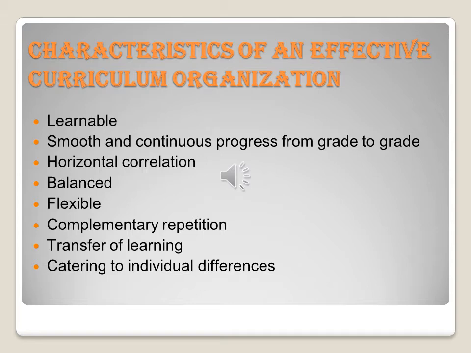Next is horizontal correlation. Horizontal correlation means that there should be a relationship among the different subjects. So learning of history may sometimes help you to learn some literature in Tamil. And sometimes when you are learning geography, it will help you to learn science, isn't it?